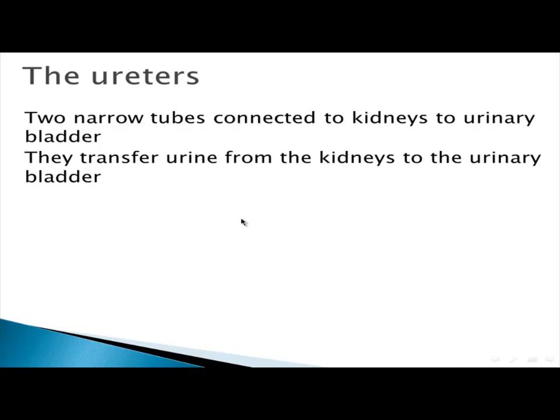As I said, they are a bridge. What's the function of these two ureters? They transfer urine from the kidneys to the urinary bladder.